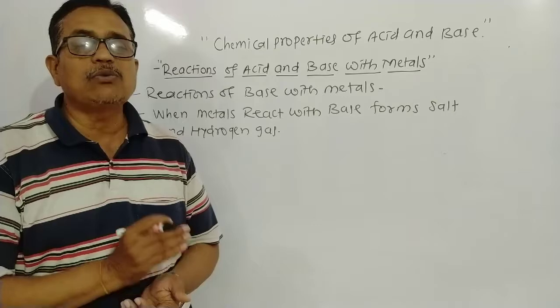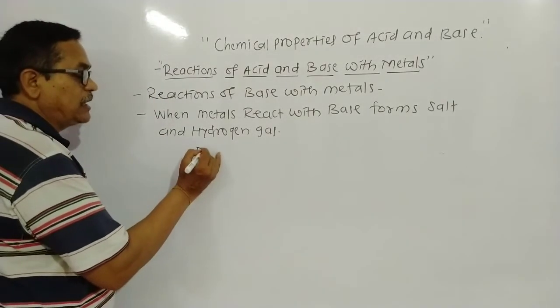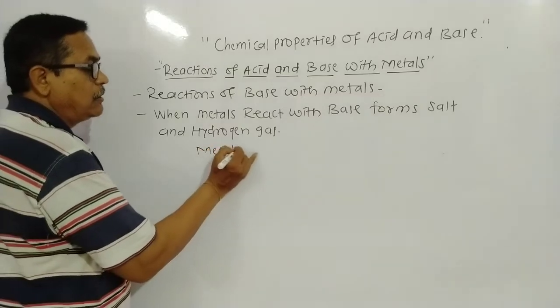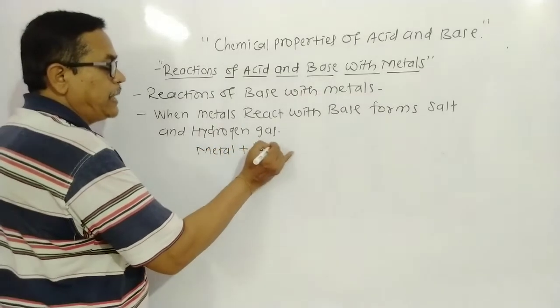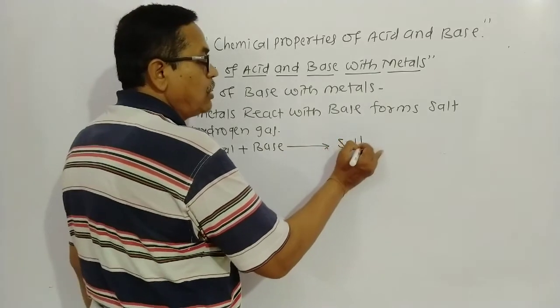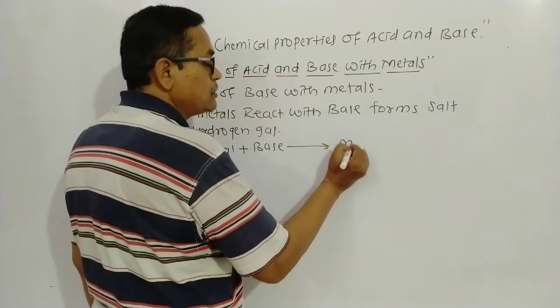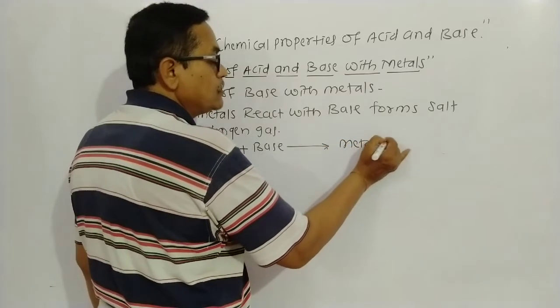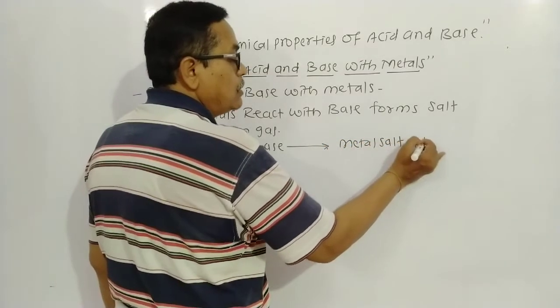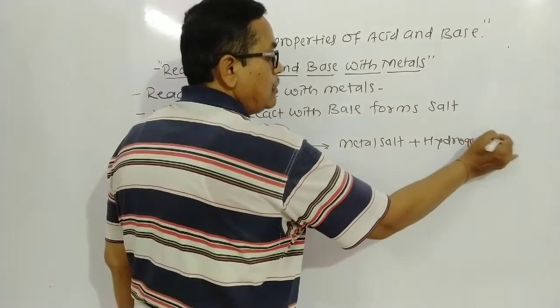Then what is the common equation? The common equation is metal plus base gives metal salt plus hydrogen gas.